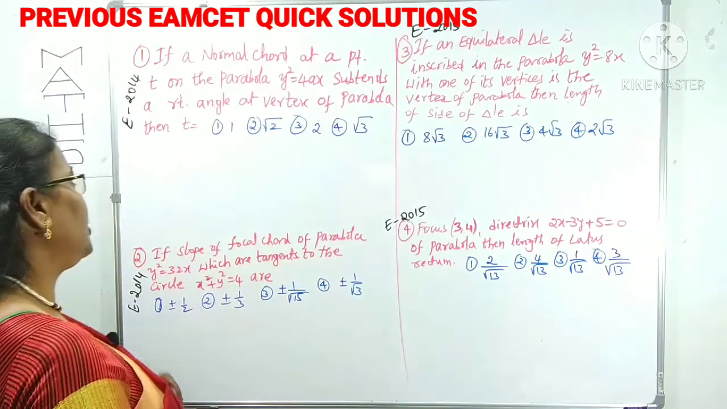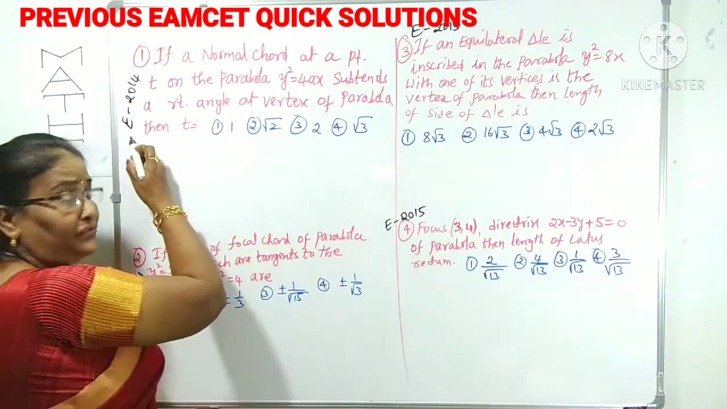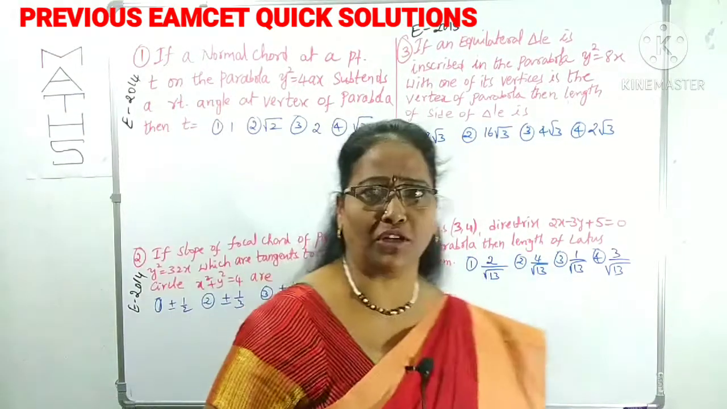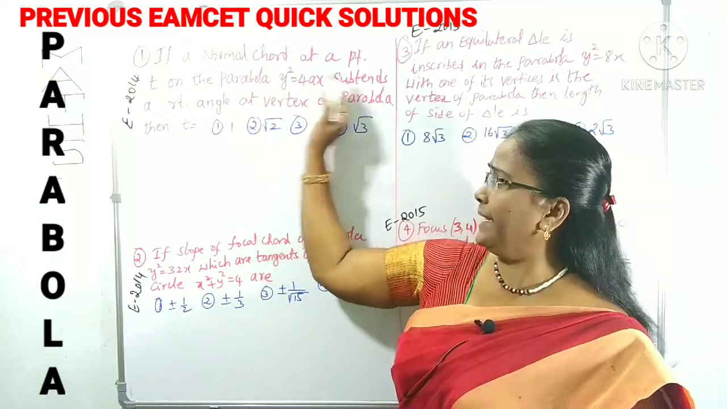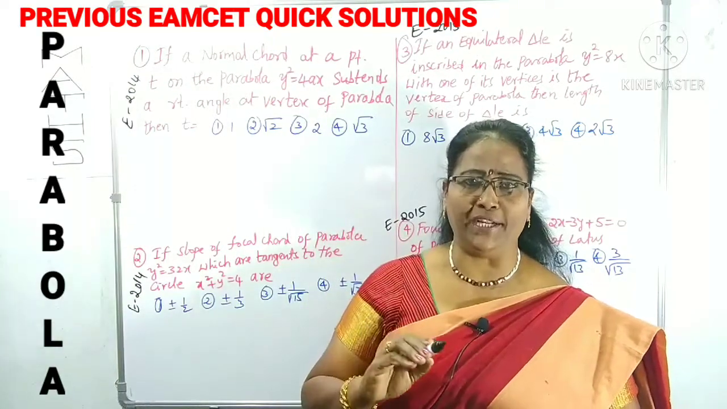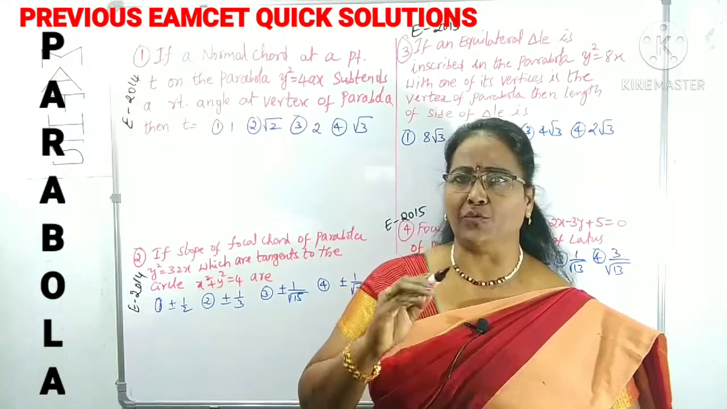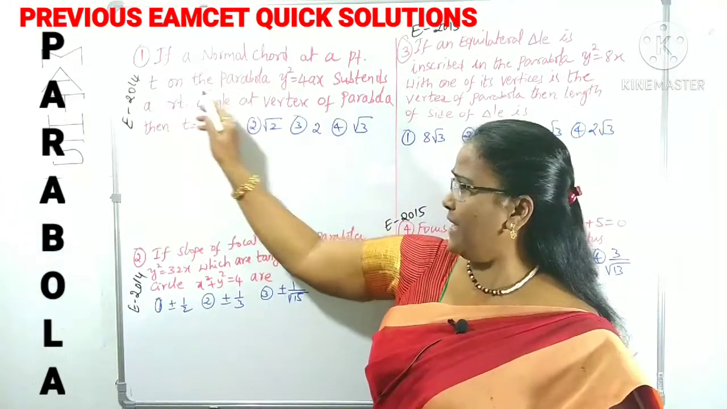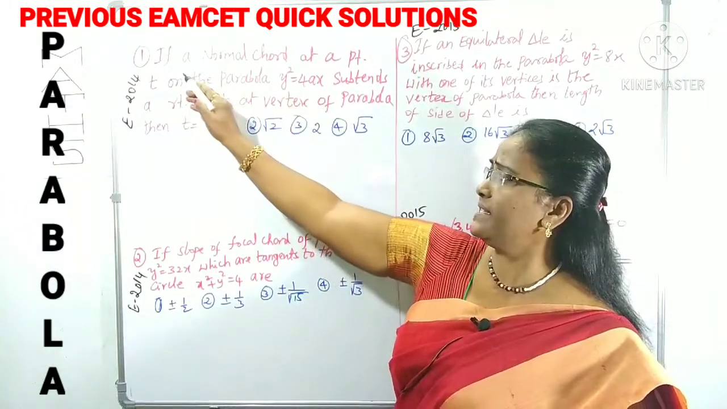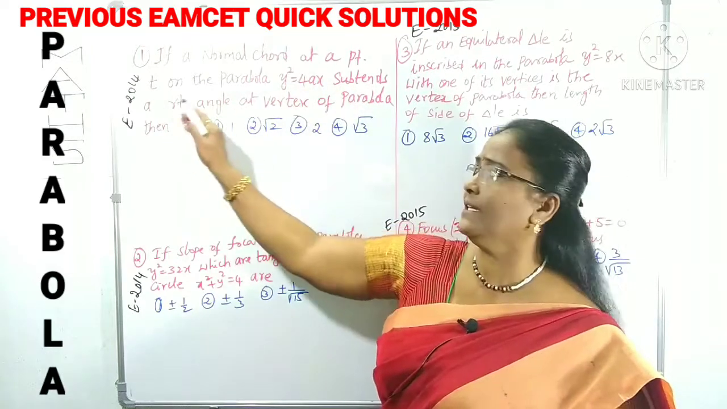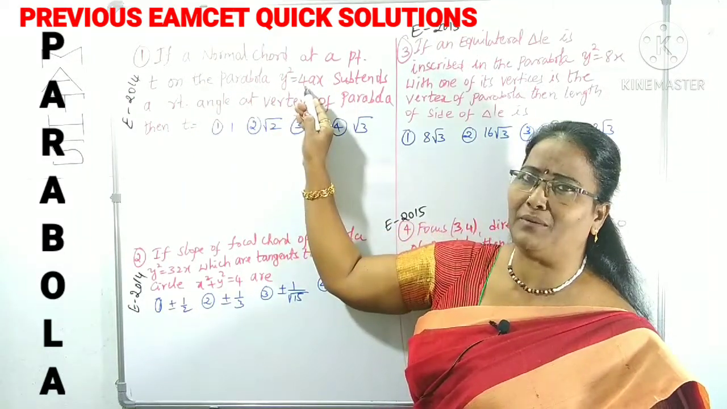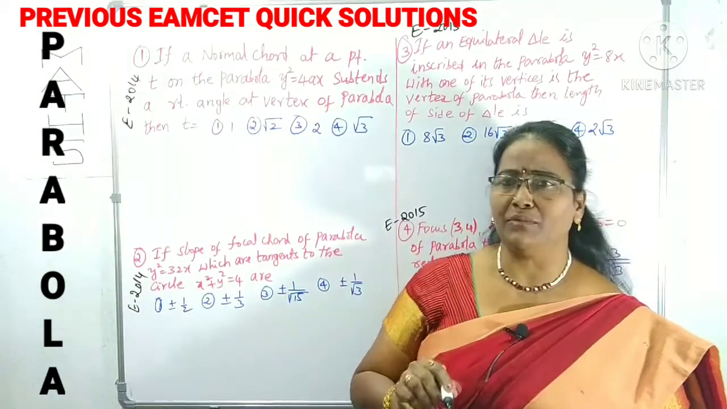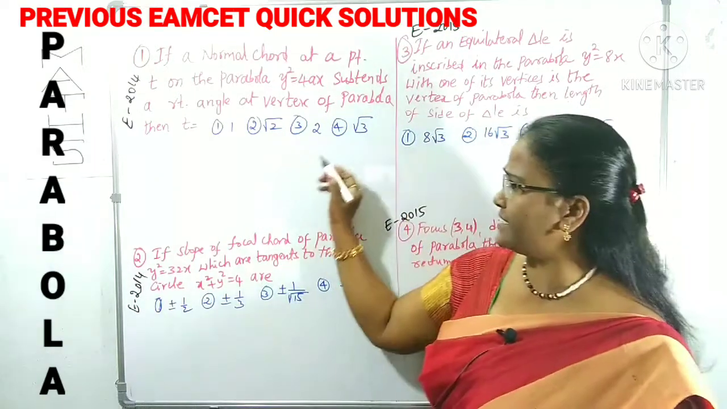Now, question number 1, which is given in 2014. What is here? If a normal chord at a point t, a parametric point, on the parabola y squared equals 4x, subtends a right angle at the vertex of the parabola. Already I said in lectures 1 and 2, you can watch those videos. Links are in the description. You know the standard equation of parabola is given. The normal chord subtends a right angle at the vertex of the parabola.